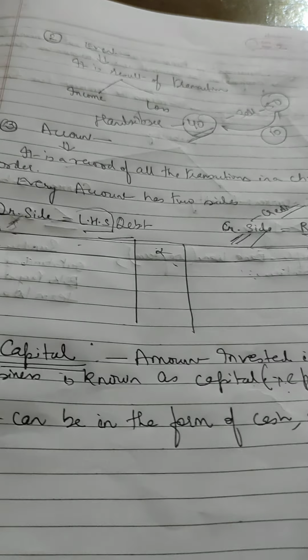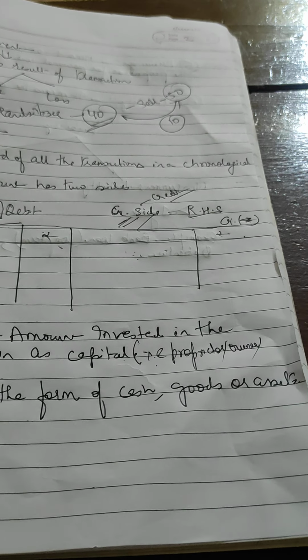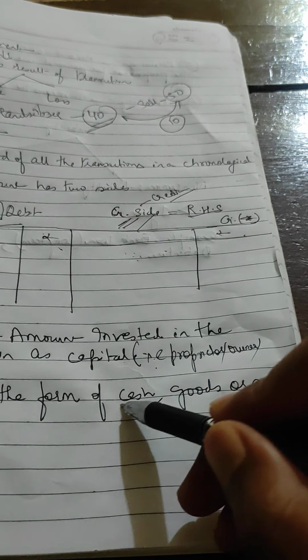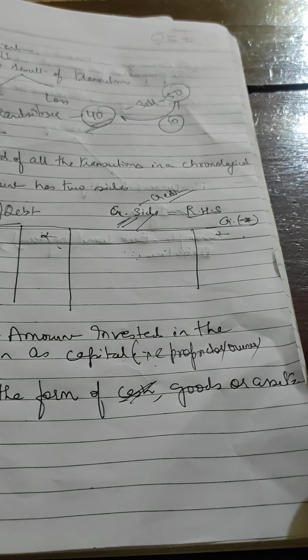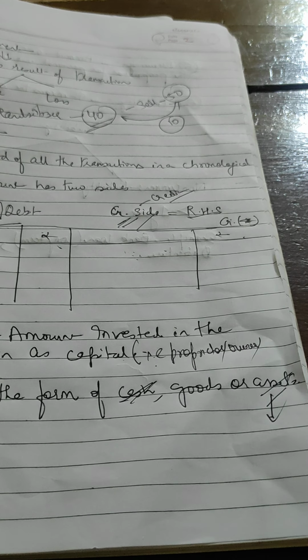Now the capital can be in the form of cash, goods, or assets. Suppose say I don't have cash but I have assets, so it can be my capital also. Okay, so this is known as capital.